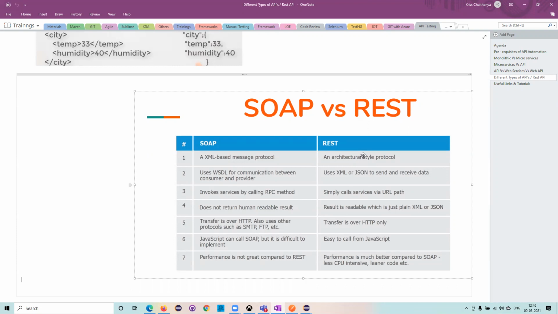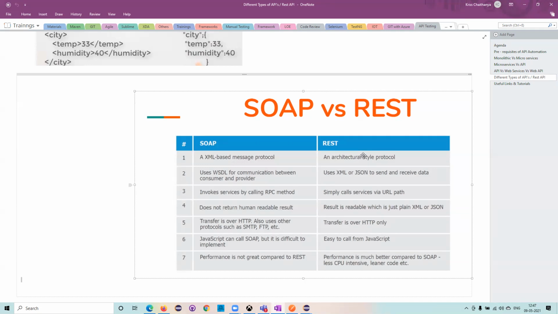That's the reason many organizations have completely decommissioned and deprecated SOAP APIs, and then they came to REST. But you should still know when we are using REST. So why did we come to REST? Because SOAP has many disadvantages. That's the reason we came to REST APIs.